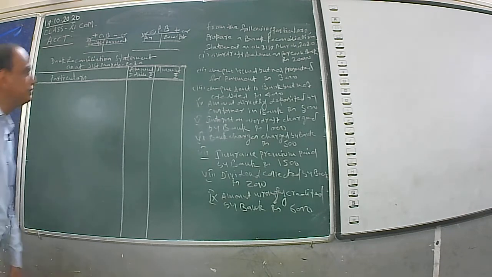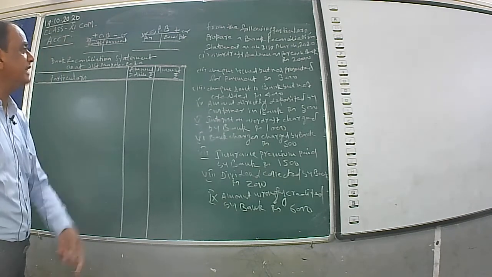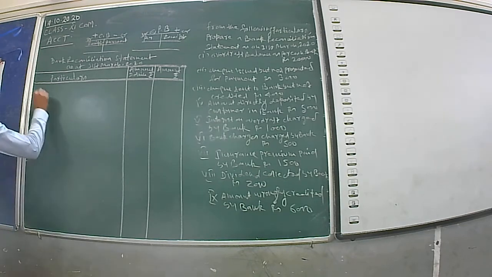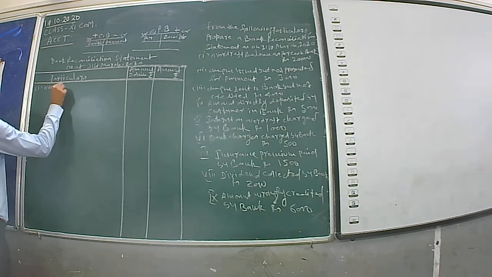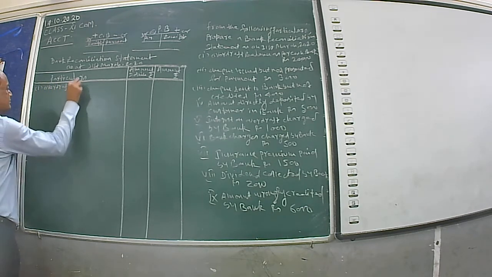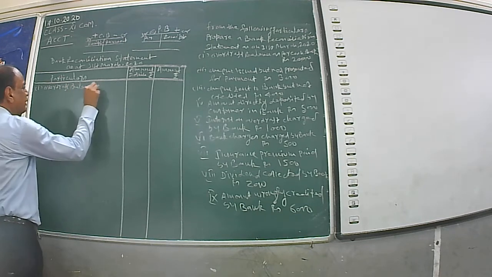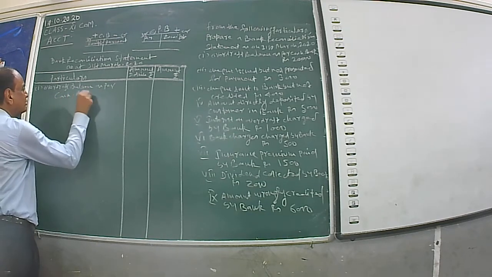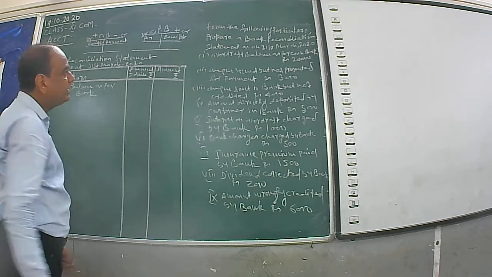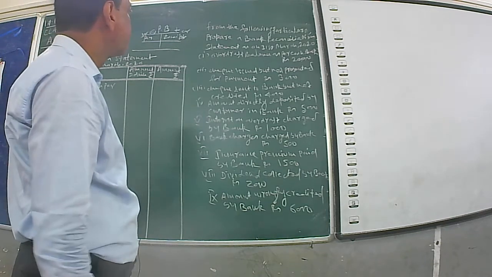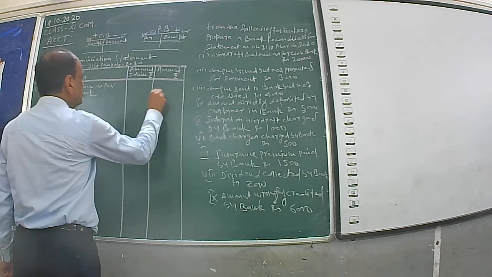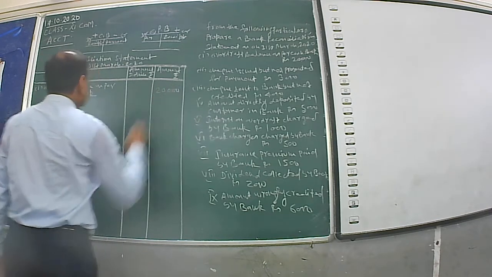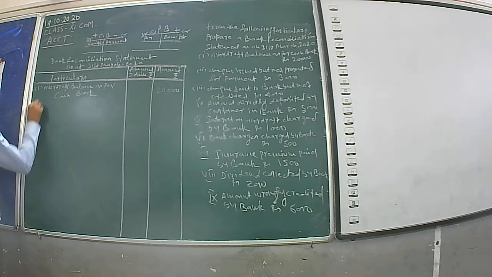So first of all, you see overdraft balance as per cash book is given. So first of all, you will have to write down number 1, overdraft balance as per cash book. The amount is 20,000. It will be shown in the outer column, 20,000. After that, you will have to write here add and then less.